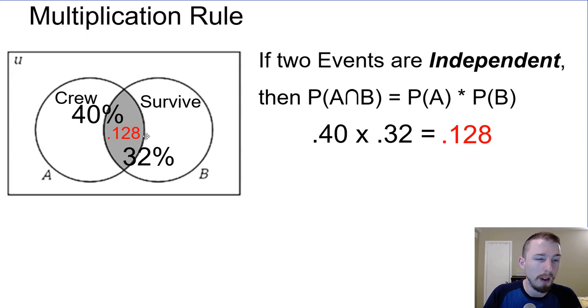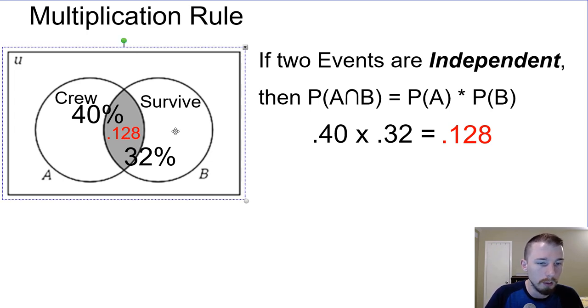Okay, cool. So other things that you can do, you notice that also the 40% is overlapping these two. The 32, I put it overlapping, not right there. So if I wanted to find out what percent survived but were not crew members, all I'd have to do is subtract these two. So 32% minus that would give me some decimal, which I guess I didn't actually do.